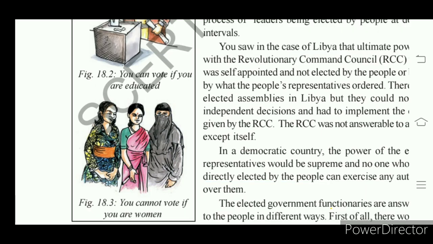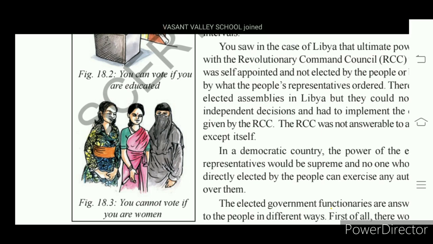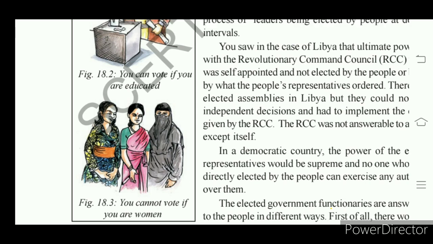So today in democracy we find that everyone, whether taxpayer, educated or uneducated, men or women, of any religion or caste, everybody who has crossed 21 years of age is granted the right to vote.